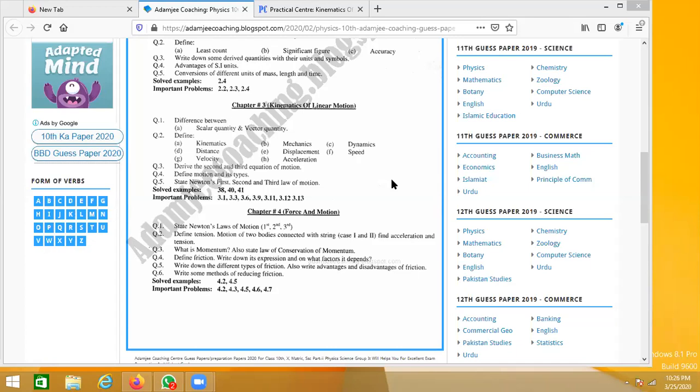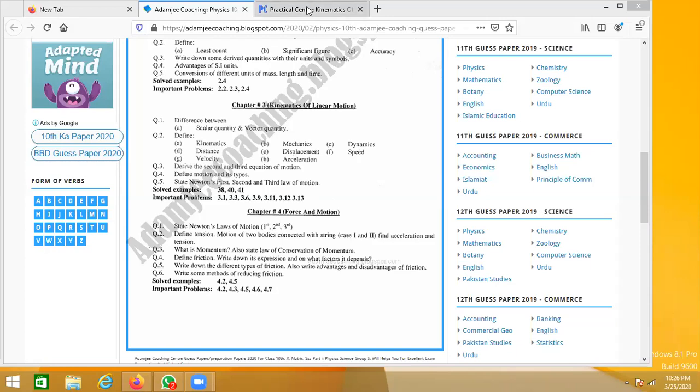Yes, sir. Okay, so today we are doing numericals from the book and from chapter number 3, and you can see these are the most important numericals. The list is there on the board.